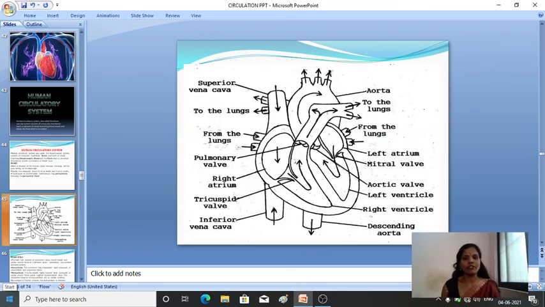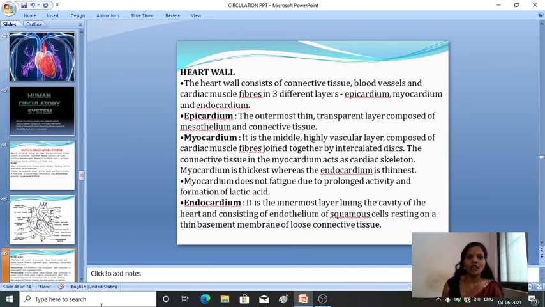So this is the structure of the human heart. People are very much familiar with it and you already know the structure of the human heart and its different parts, but after studying in detail you will understand it better. Meanwhile, you can take a screenshot of this human heart. Let me explain each part one by one. First we'll study the walls of the human heart. What are the different walls associated with the human heart?